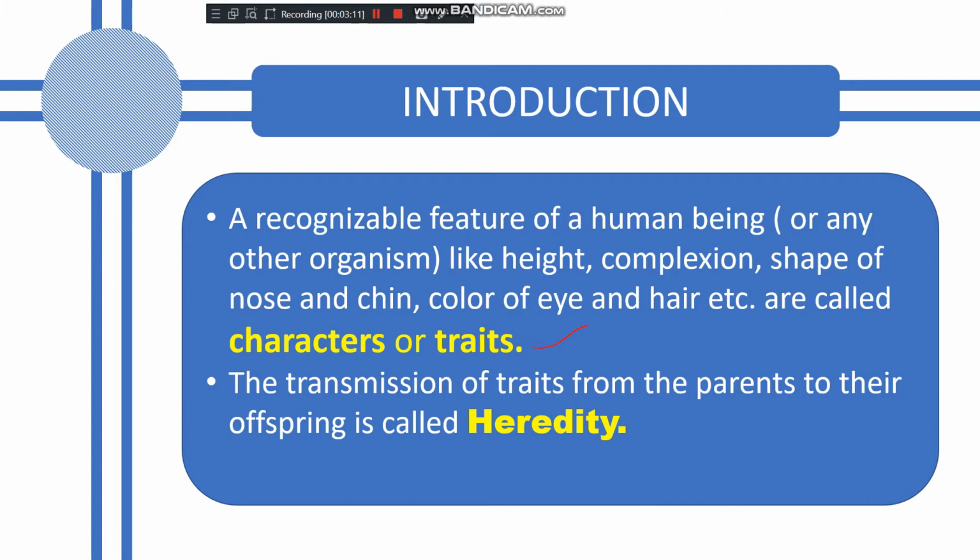And you will see these traits, like a human's characters or traits, are passing from one generation to another generation. So this process, the transmission of the traits from the parents to their offspring, is called heredity. You can observe that you have got some features of your mom or some features of your dad. So this process, the transmission of these traits from the parents to offspring, is called heredity.